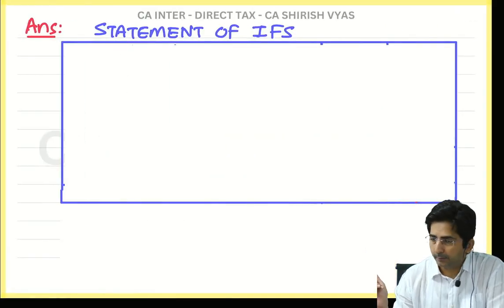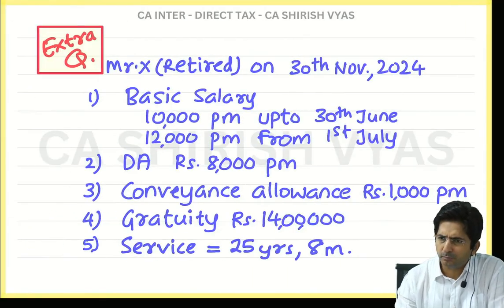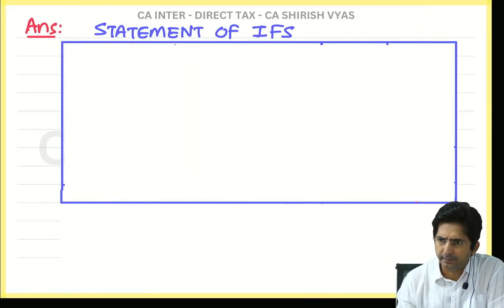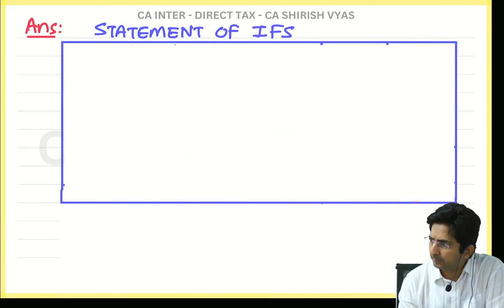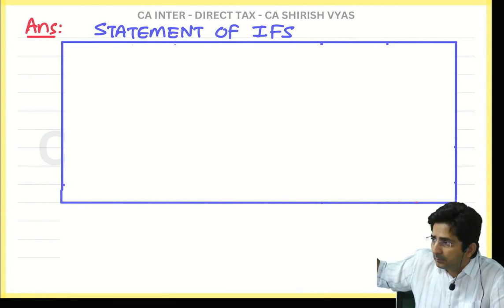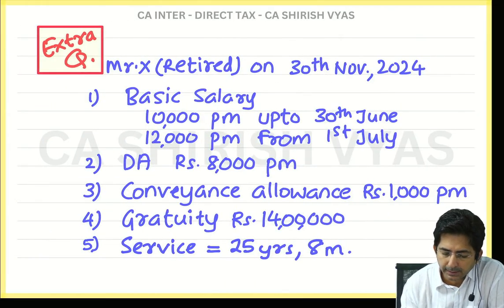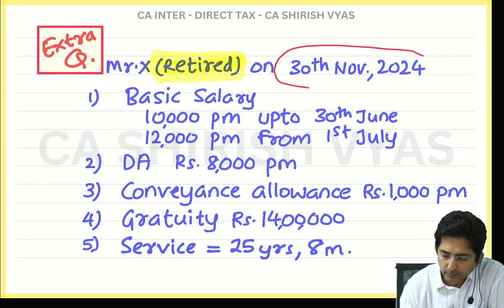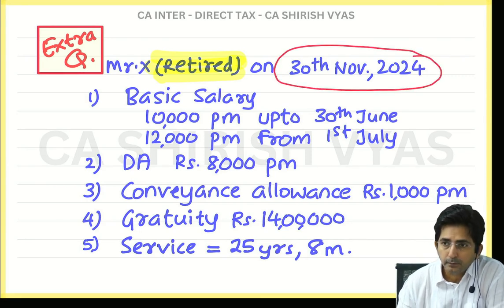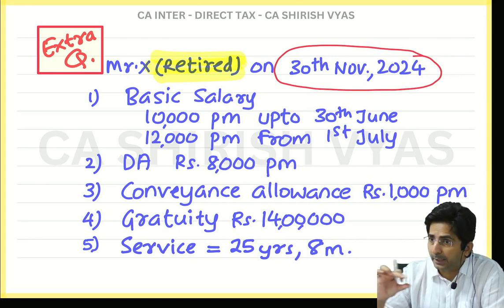Ready with the statement? Question you write at home. Right now you keep the statement ready. Ready? Okay, now let's start. This is ready or not? Now read. What is given? Mr. X retired. And he retired on which date? 30th November. See, the moment you see the question is on retirement, you should always draw one timeline.